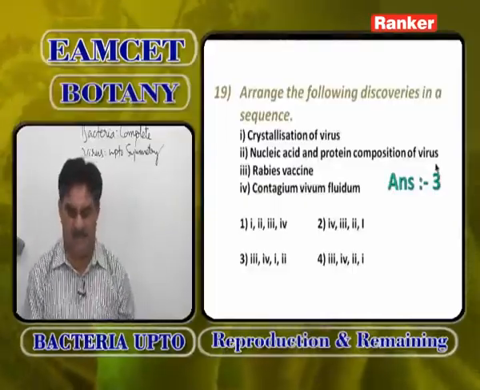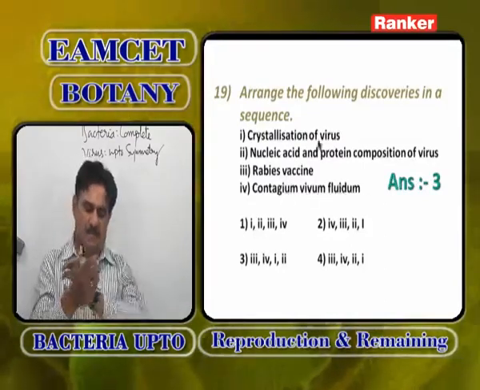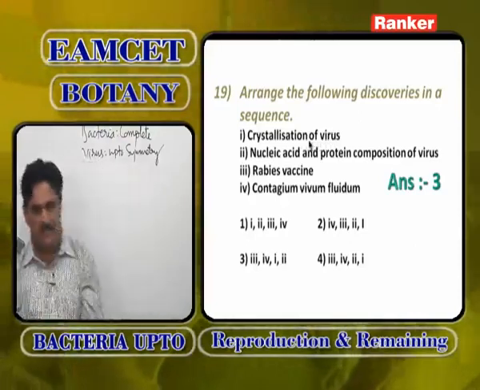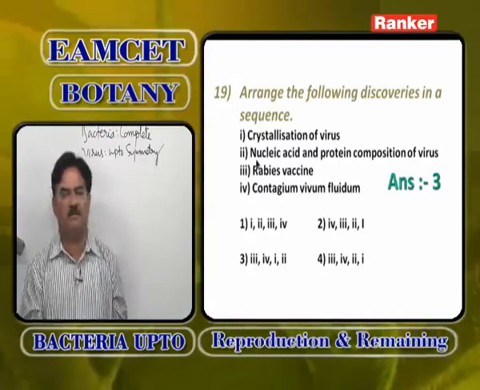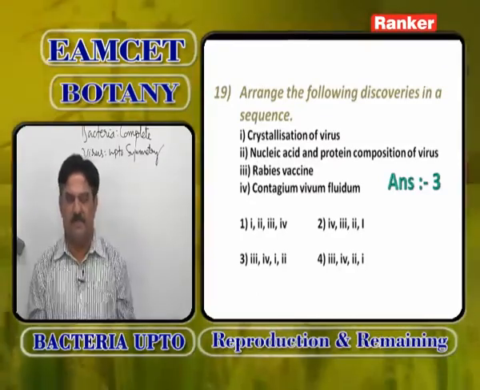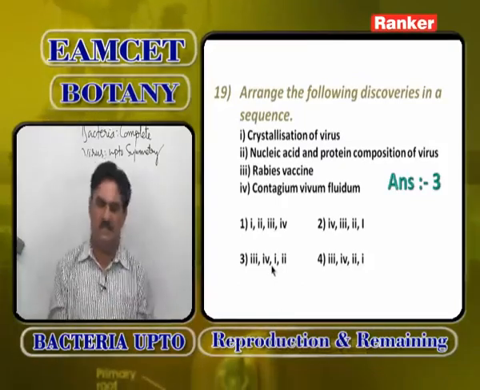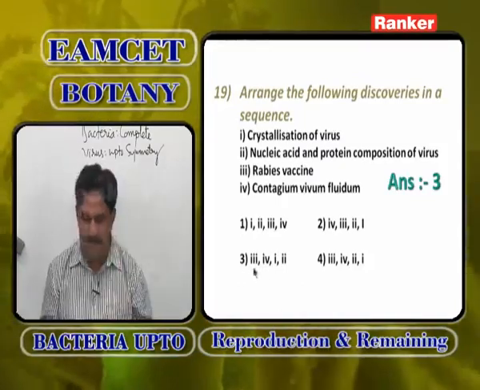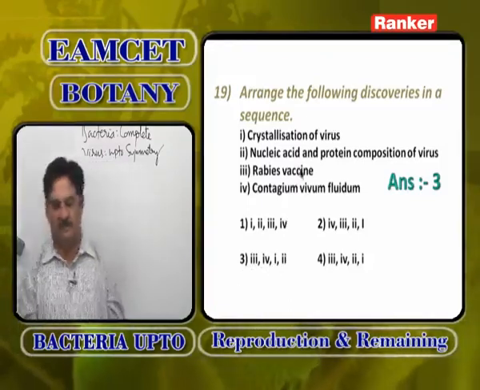So, first Louis Pasteur rabies vaccination, then Beijerinck contagium vivum fluidum, then W.M. Stanley crystallization of viruses, TMV in a pure crystalline form, and nucleic acid and protein composition of viruses by Bawden and Pirie. So, according to scientists and their ages, first Louis Pasteur, then Beijerinck, then Stanley, and finally Bawden and Pirie. So, answer is 3, 4, 1, 2.